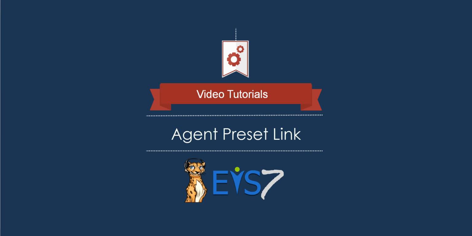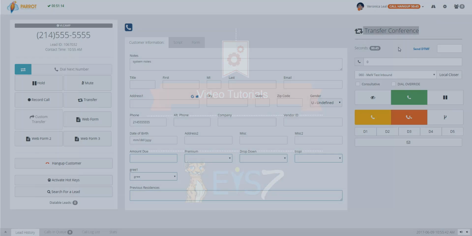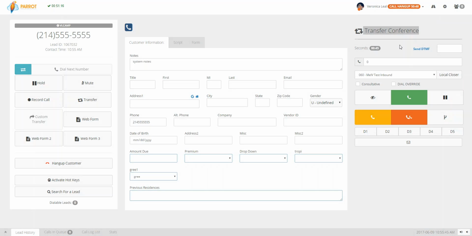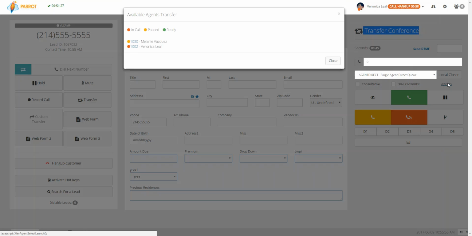Hi, this video tutorial is to demonstrate how to set up an agent link preset that is shown in the agent transfer interface so that when you select the agent direct in group from the closer drop-down menu, a blue agent link will appear. When you click on this link, you are able to see a list of agents logged in, their extension, and whether they are available to receive an incoming or transferred call.